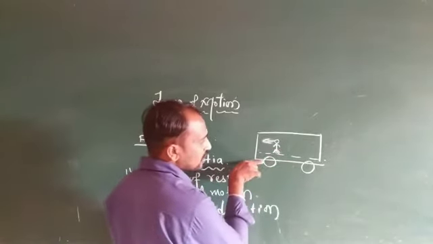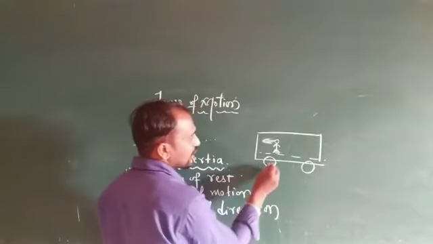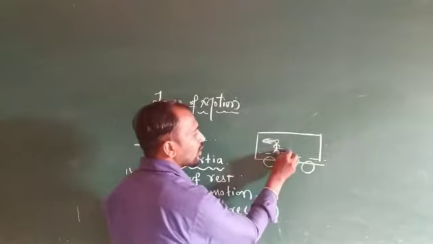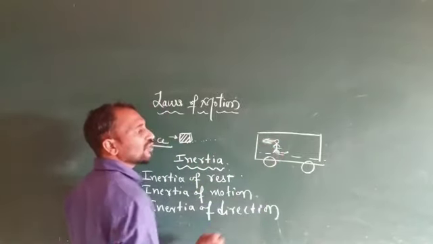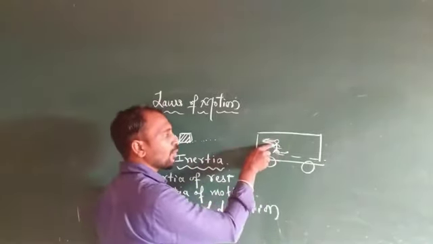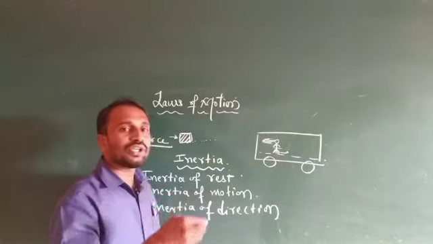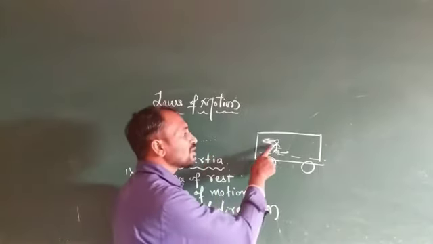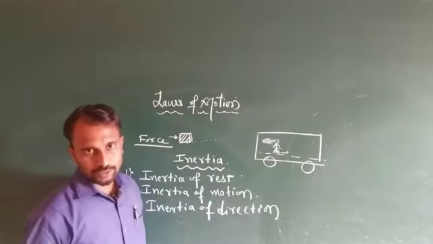When the bus suddenly starts moving forward, the lower part of the passenger starts moving forward, but the upper part of the passenger still continues in a state of rest. For this reason, the passenger gets a backward jerk.